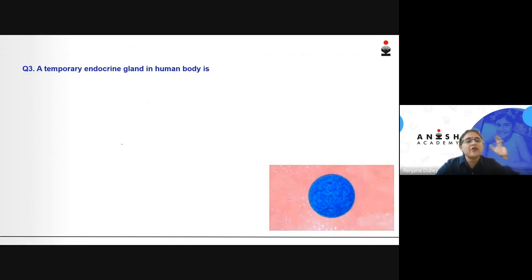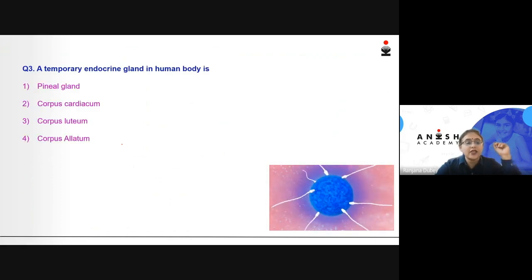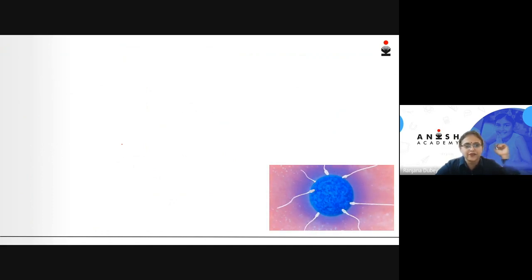Now, the third question which I have brought is, a temporary endocrine gland in human body is what? Pineal gland, corpus cardiacum, corpus luteum, or corpus allatum. This also would be covered when we are again doing the female reproductive system. The right answer is corpus luteum.